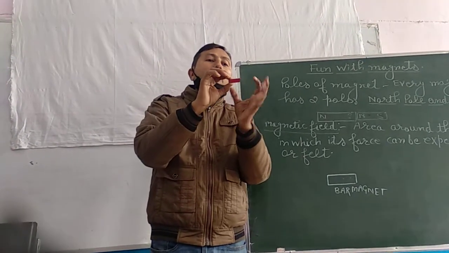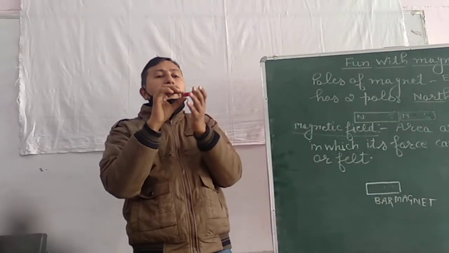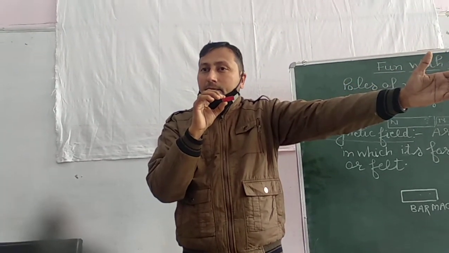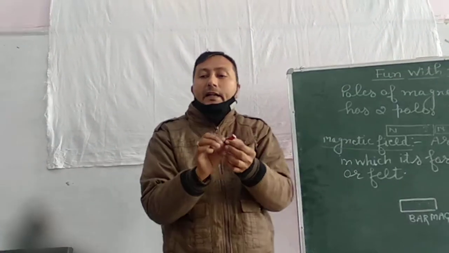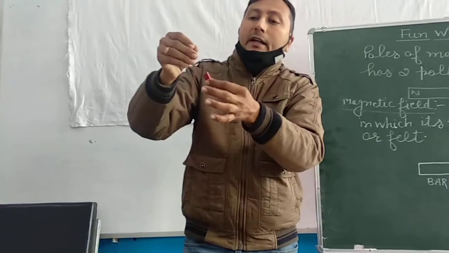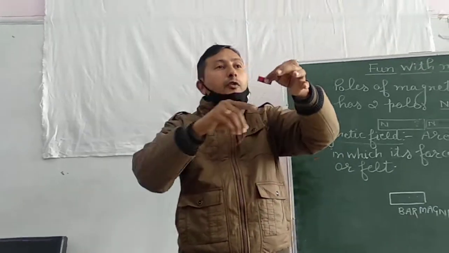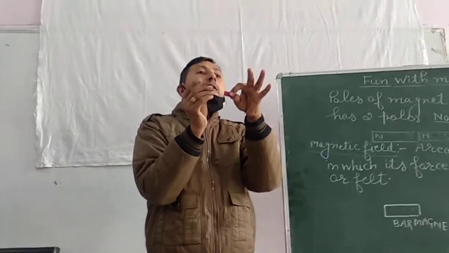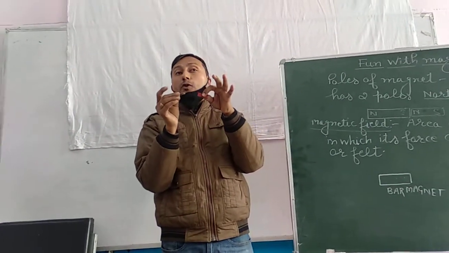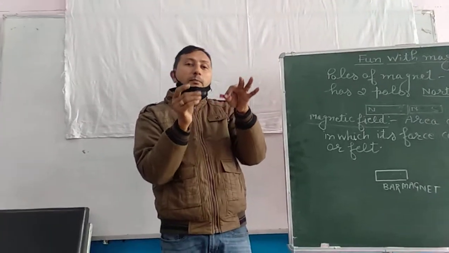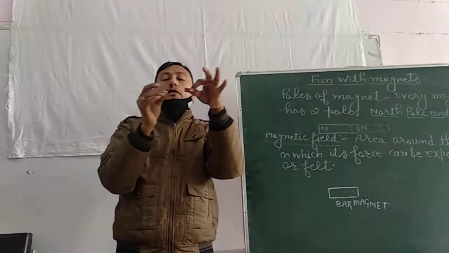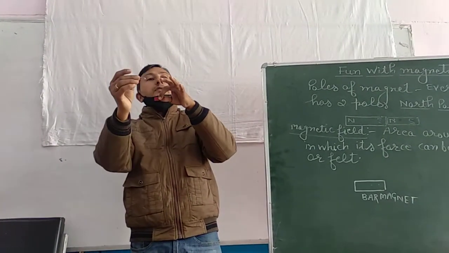And one more important thing, can this magnet attract a piece of paper from a very far distance? No, sir. A piece of iron? No. It will only attract this iron from a small distance. So the area around which this magnet's force can be experienced is called the magnetic field. Yes, very good. So magnetic field is an area around the magnet in which we can experience its force of attraction